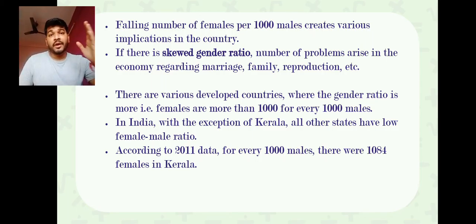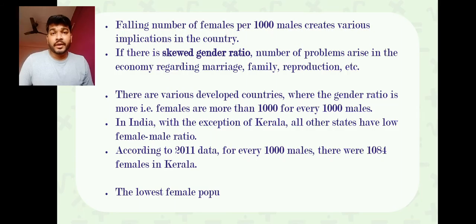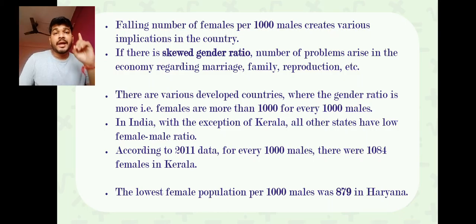केरला के अंदर 1084 फीमेल्स है और उसके सामने 1000 मेल है. So this is what has been told here. It is only in Kerala in our country India. The lowest female population is in Haryana, where for every 1000 males the females are 879. So it is a very low ratio, कि हमारे मेल के सामने इतने ही फीमेल अवेलेबल है हरियाणा स्टेट के अंदर, whereas compared to Kerala state, the females are more than the males. Clear. So this was a quick review of the gender ratio of our country.